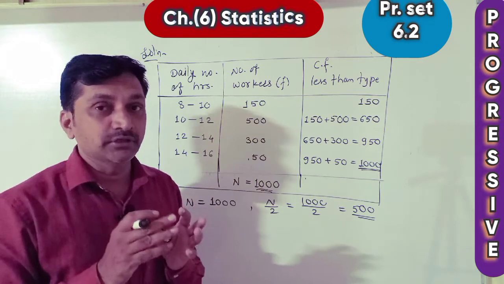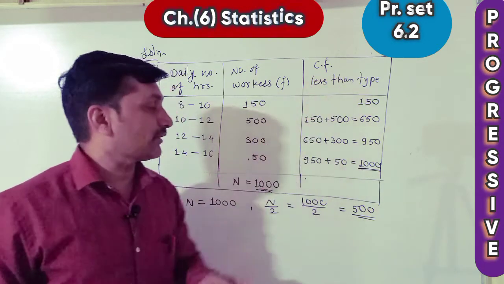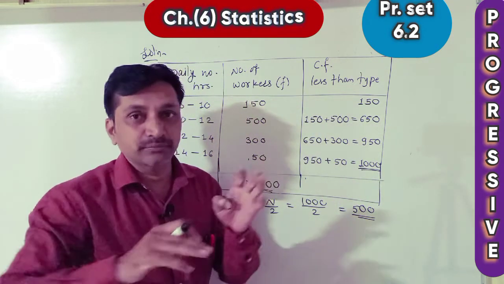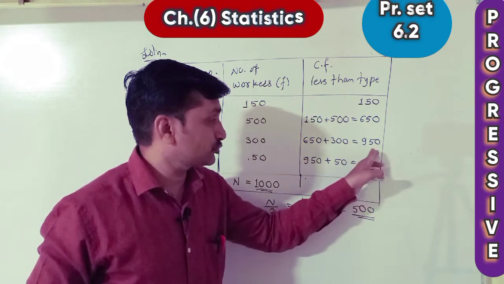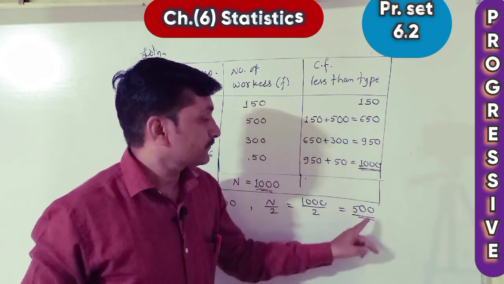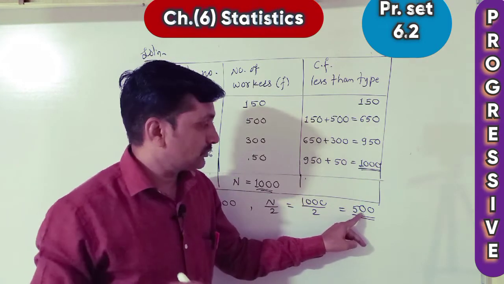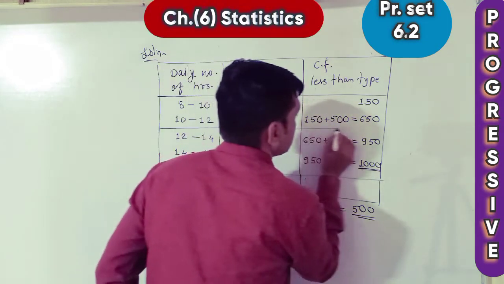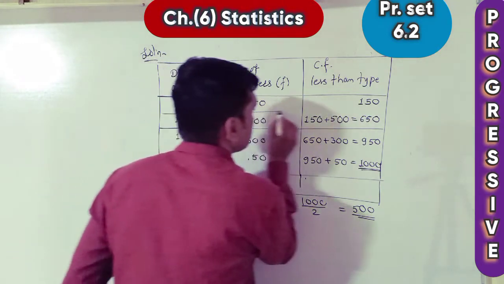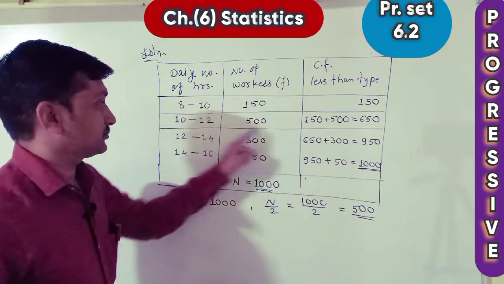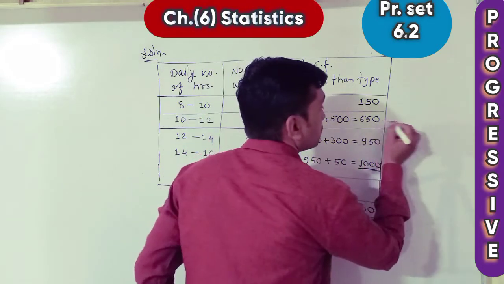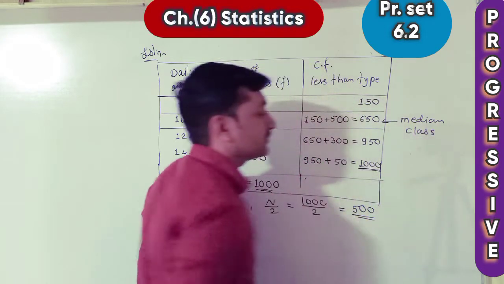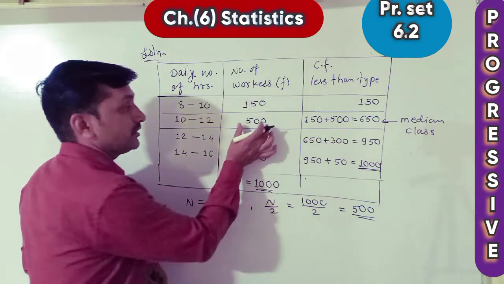Many values are more than 500, but we don't take those; we want the one just greater than 500, and that is 650. The class corresponding to it is called the median class.